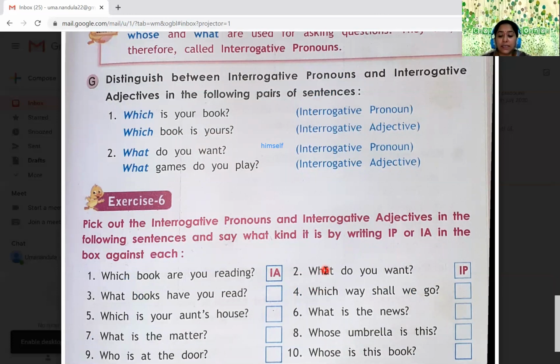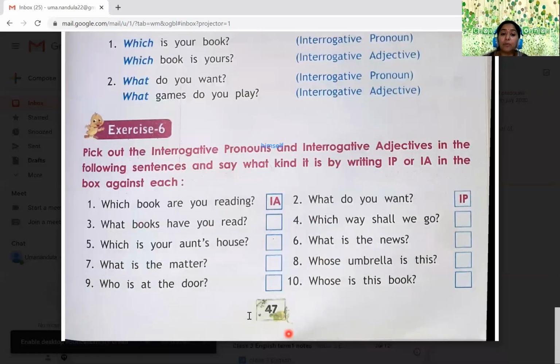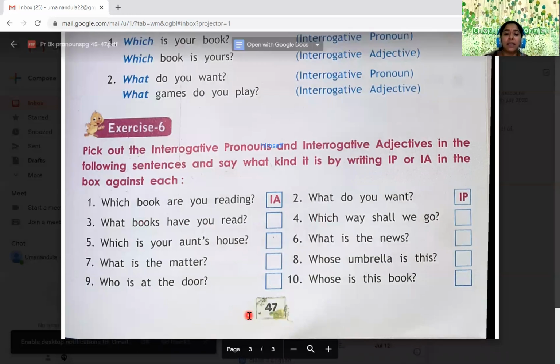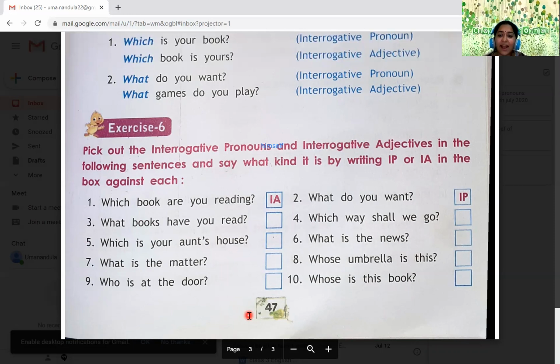See exercise 6. Pick out the interrogative pronouns and interrogative adjectives in the following sentences and say what kind it is by writing IP or IA in the box against each. What is IP, IA? IP is interrogative pronoun, IA is interrogative adjective. Which book are you reading? Interrogative adjective. What books you read again? What books? Interrogative adjective.